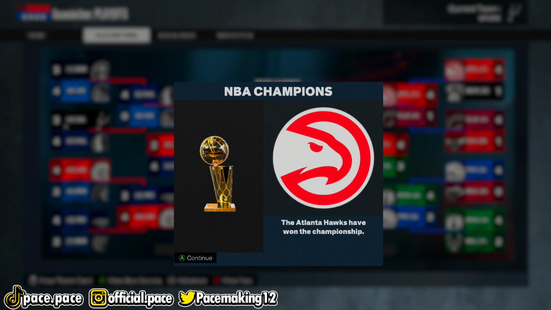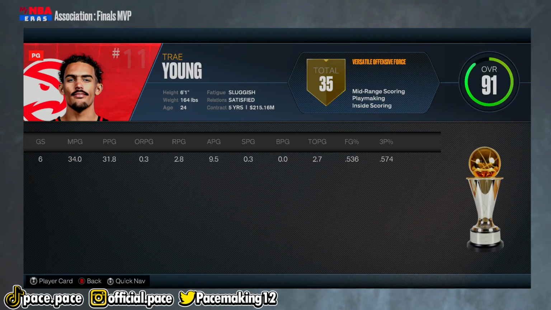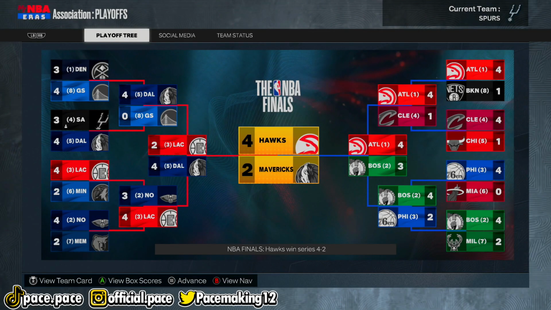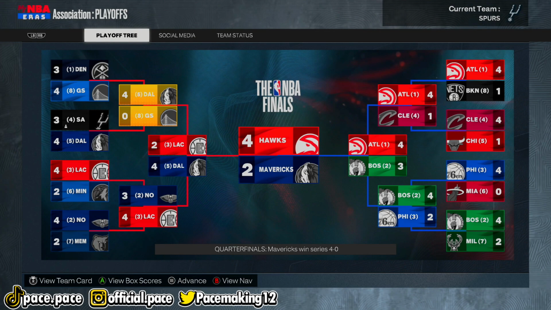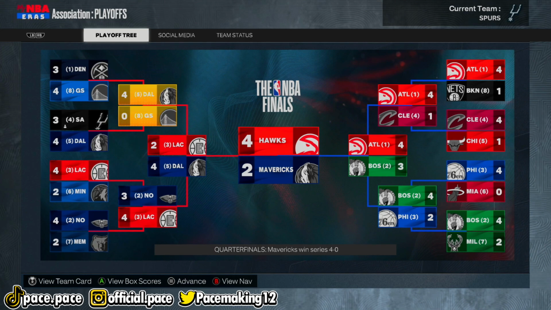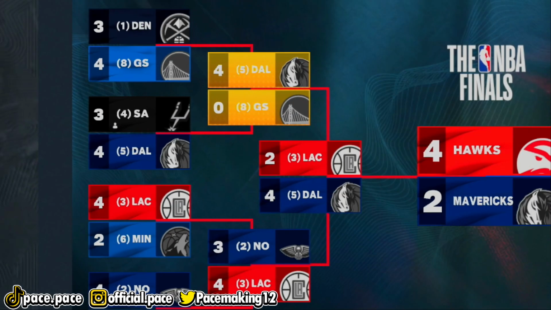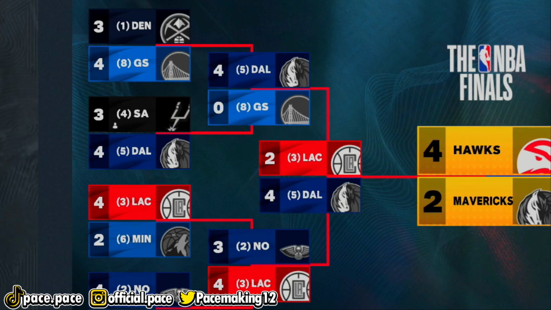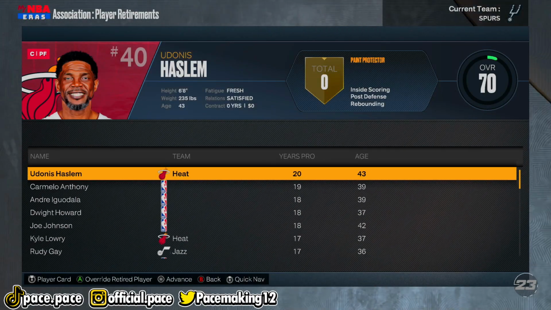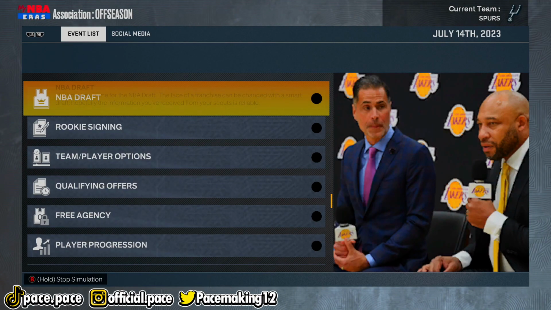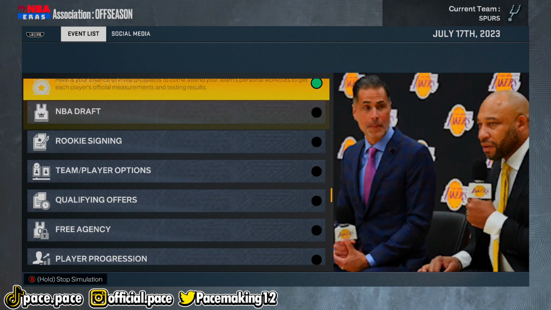And at the end of the season, the Atlanta Hawks, led by Trae Young and his 32 points per game, ended up winning the championship. And I honestly don't feel too bad for not making it that far in the playoffs, because the Dallas Mavericks ended up making the finals, and we actually took them to 7 games inside the first round. So we actually did a pretty good job for our very first season. So I guess it's only a matter of time before we actually start making deep runs inside the playoffs.